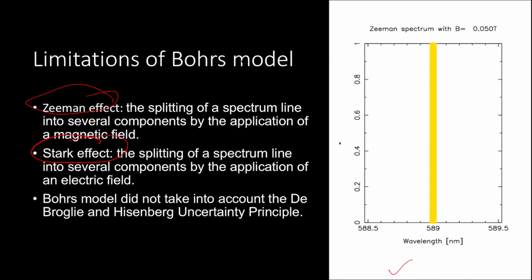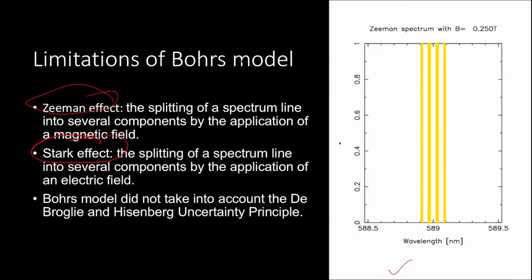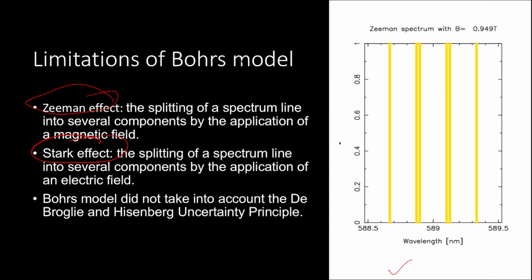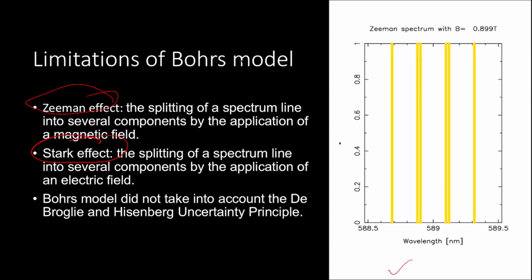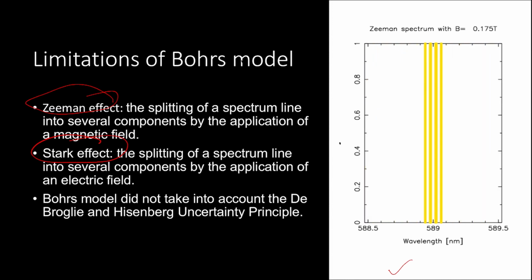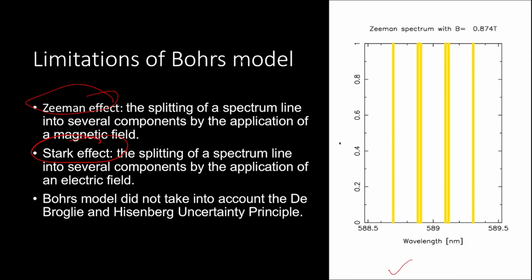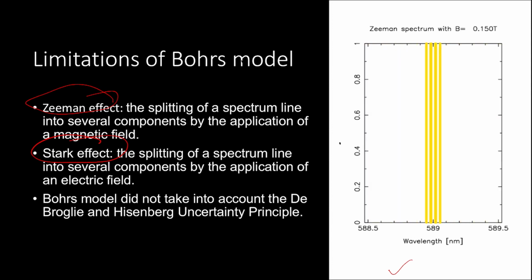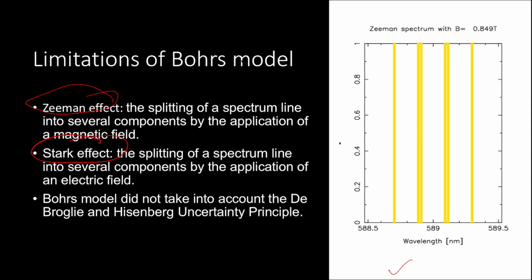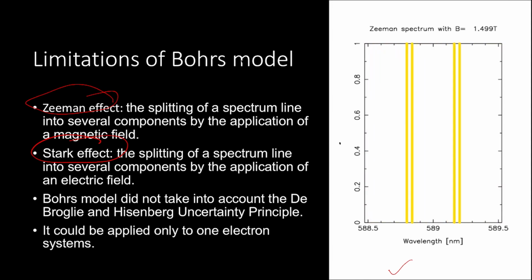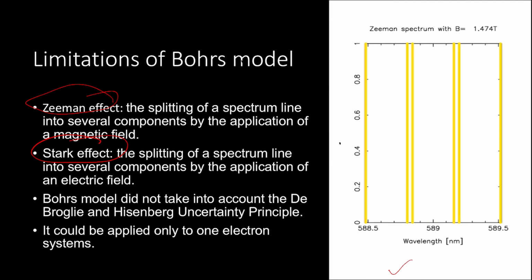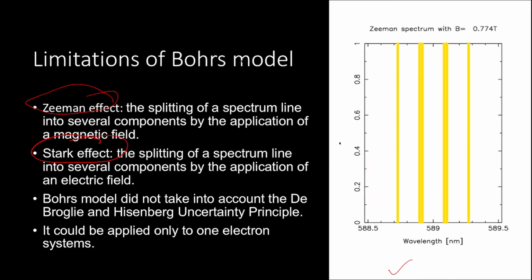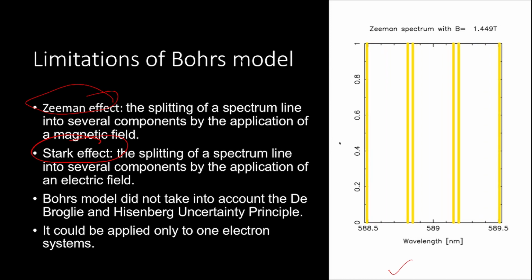The other limitation, and a more important one, is that Bohr's model does not take into account two very important principles. It does not take into account de Broglie's wave particle duality, and it also ignores Heisenberg's uncertainty principle. You may be unaware of these principles, but this is going to be our topic in the coming session. Finally, Bohr's model could be applied only to those systems which have a single electron. It fails while explaining systems having more than one electron. We call them multi-electron systems.